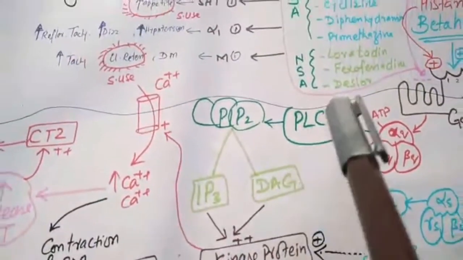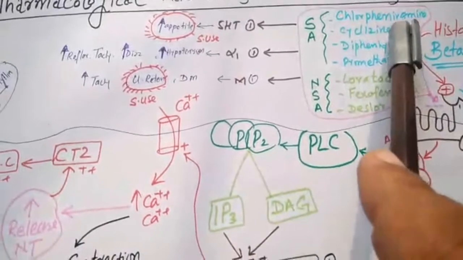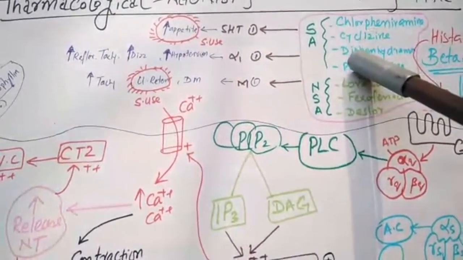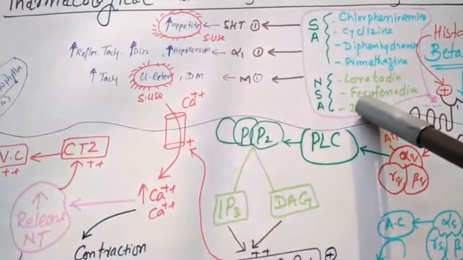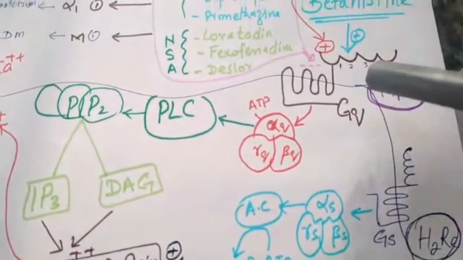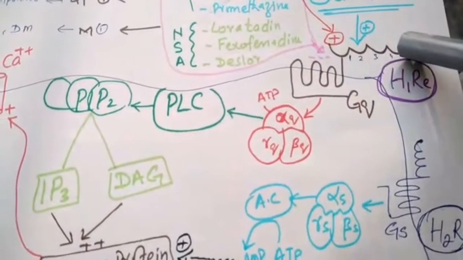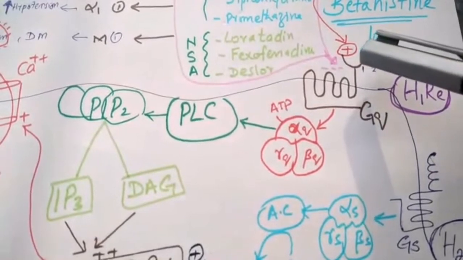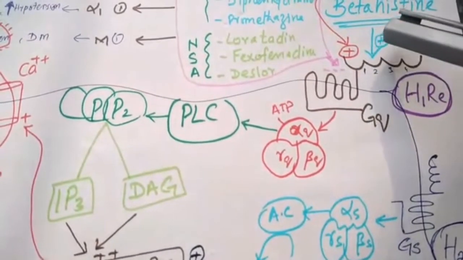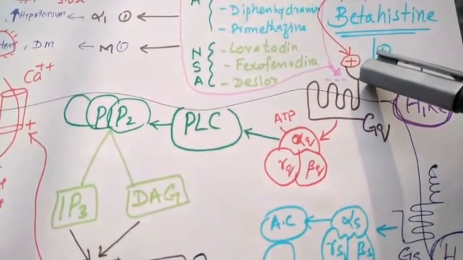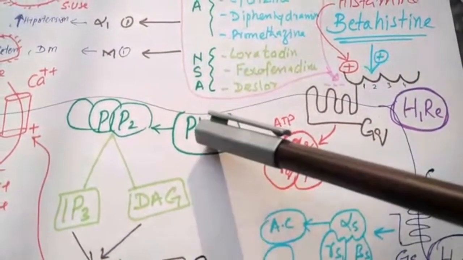Remember that some of these antihistamines are sedative and some are not sedative. One possible mechanism is the binding site. Let's suppose the sedative blockers bind at points 1 and 2. If the blocker binds at point number 1 or 2, there will be sedation.